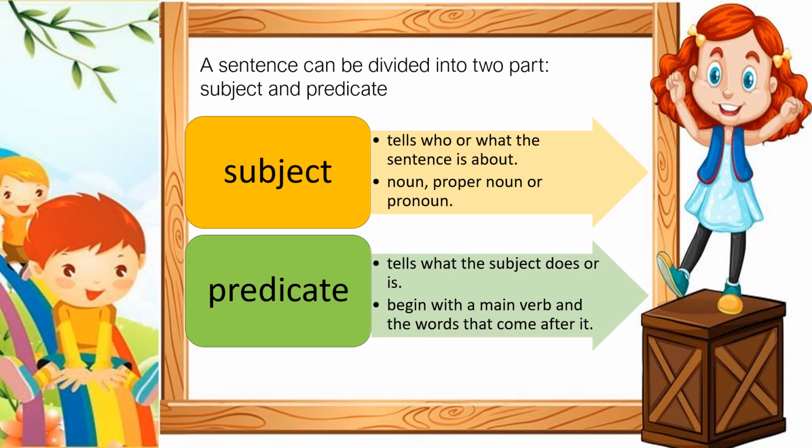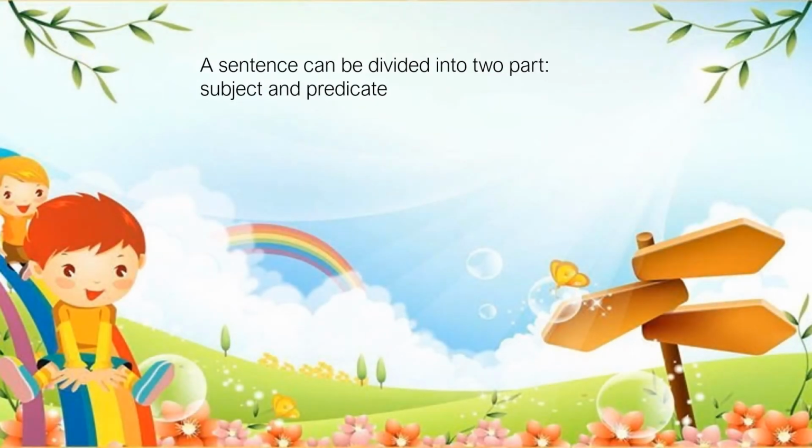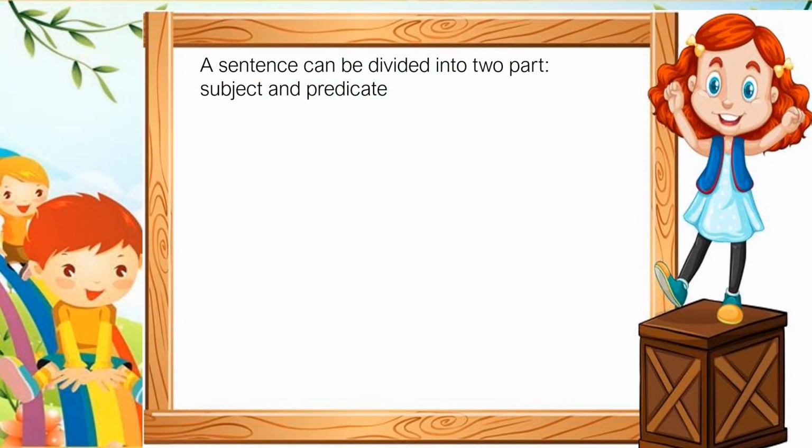So children, the subject of a sentence can be a noun, proper noun or pronoun. And children, the predicate begins with a main verb and the words that come after it. Now children, let us see some examples of subject and predicate.